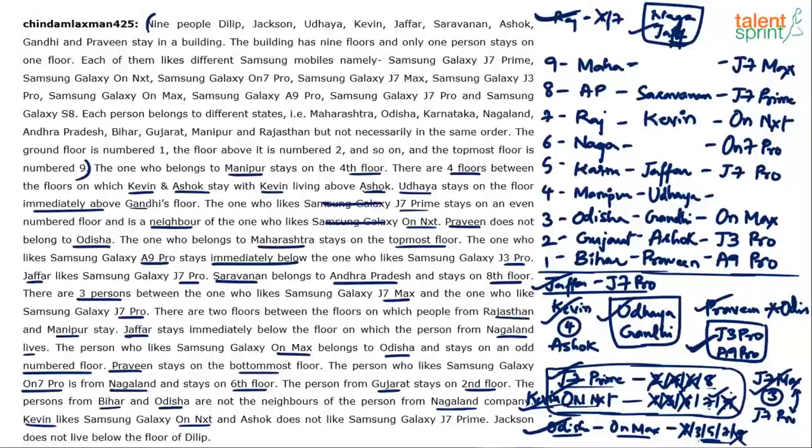I think few more things are left out. We can close it. I think I did not read the last point. If you see, Jackson does not live below Dilip. Jackson will not be below Dilip. So obviously Jackson will be above Dilip. Now there are only 2 places left out for names. So Dilip is here and Jackson comes on top. So this point is also satisfied, right? Jackson does not live below Dilip.